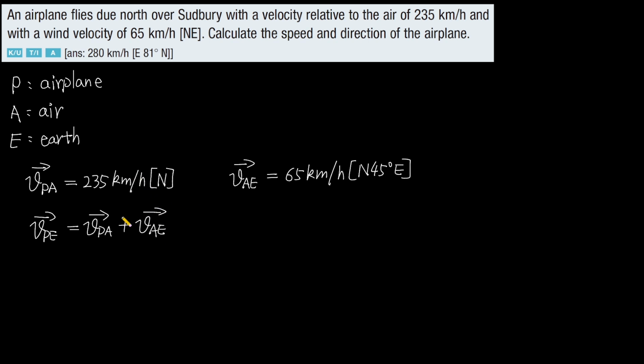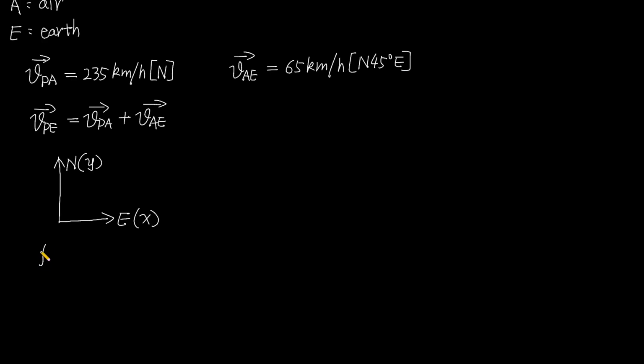I use the perpendicular components of a vector method to calculate this question. So this direction is north, also positive y direction, and this direction is east, also positive x direction. Then for the velocity of the airplane relative to the air, this is 235 kilometers per hour.